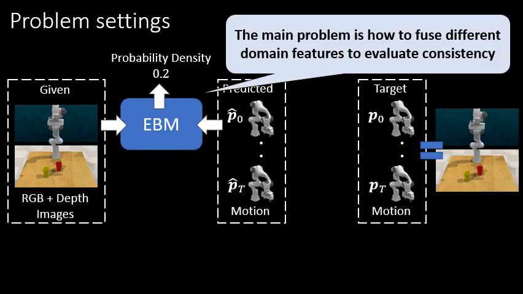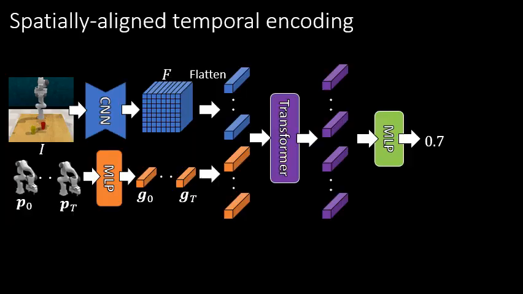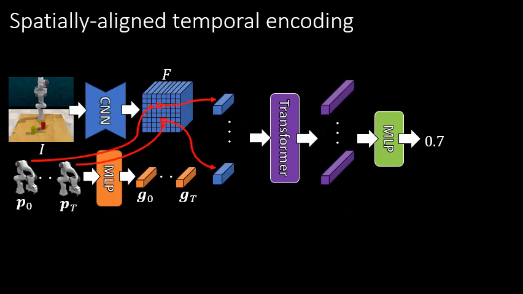The main problem is how to fuse the different domain features to evaluate the consistency. We use a transformer to fuse image and motion features. However, image features include many useless features, making it difficult to train transformer properly.